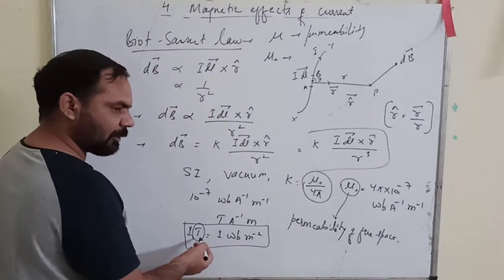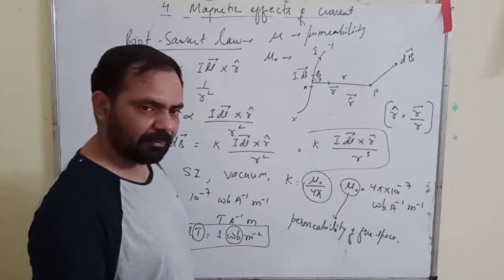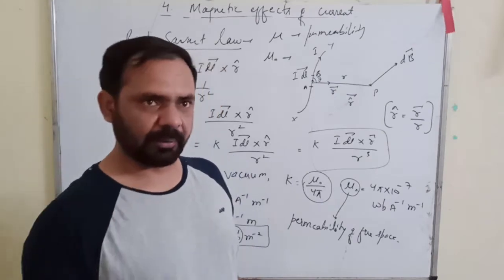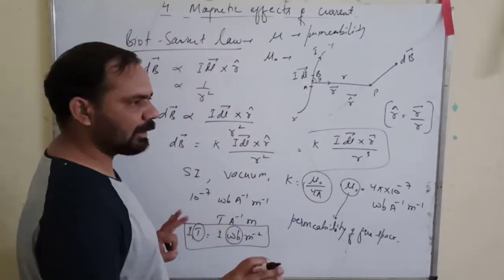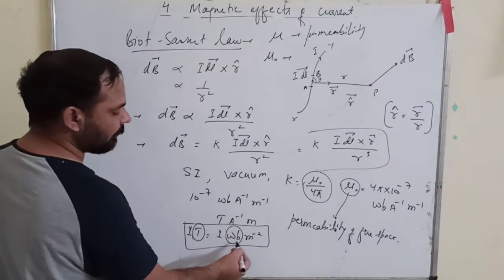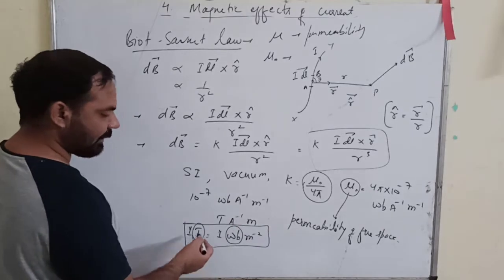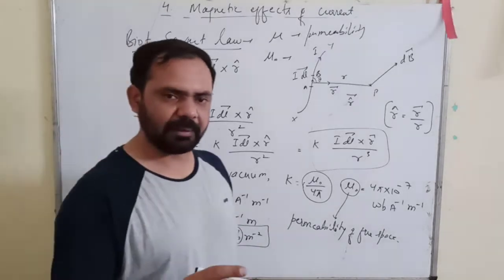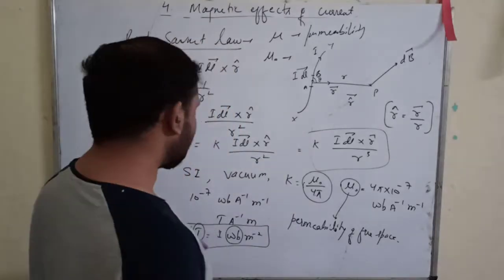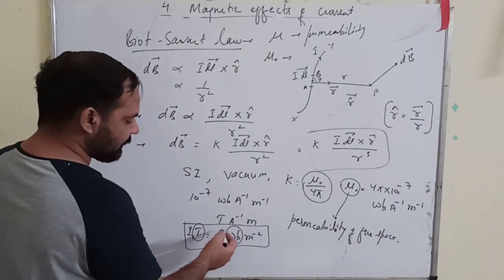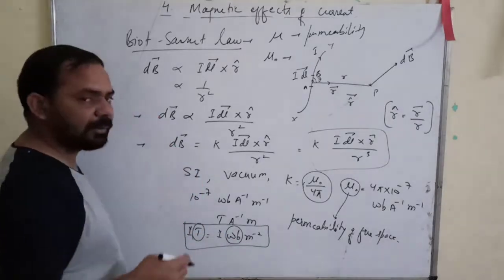Tesla is the SI unit of magnetic field. Weber is the SI unit of magnetic flux. This term magnetic flux we will discuss later on, but for the time being just remember that there is a unit called Weber, which is the unit of magnetic flux, and Tesla is the unit of magnetic field. That also we will discuss afterwards. So what is the relation between them? 1 Tesla is 1 Weber per meter square.